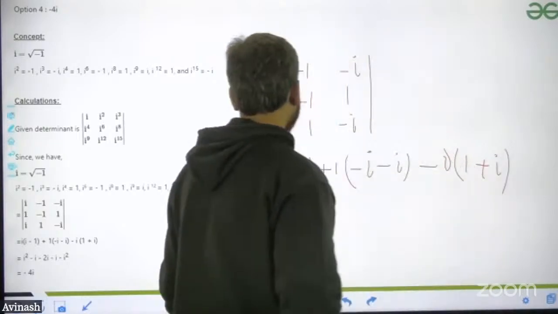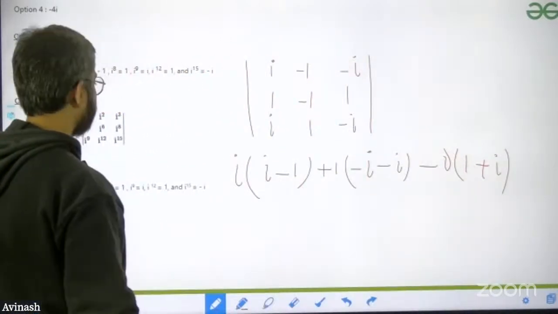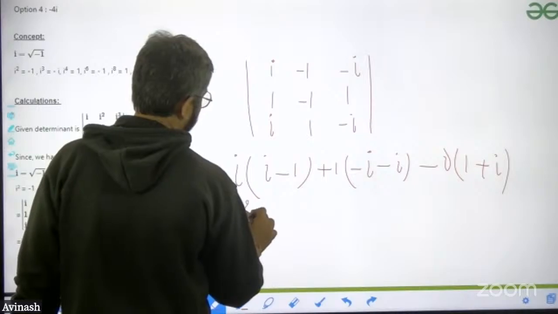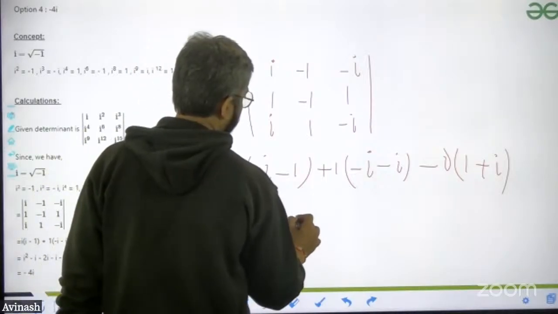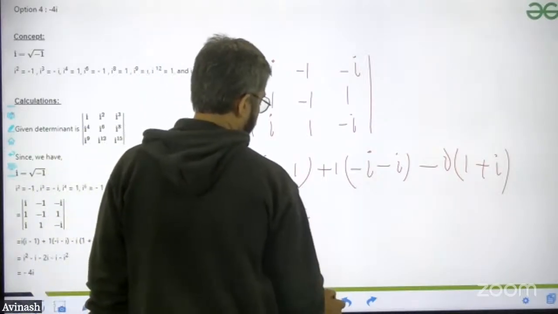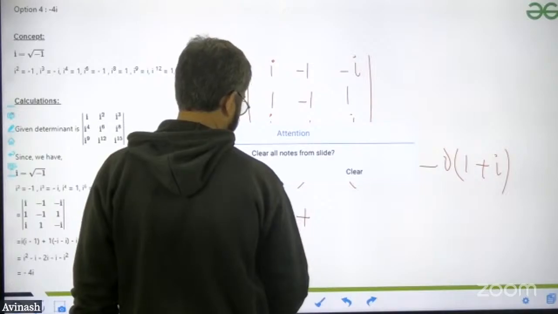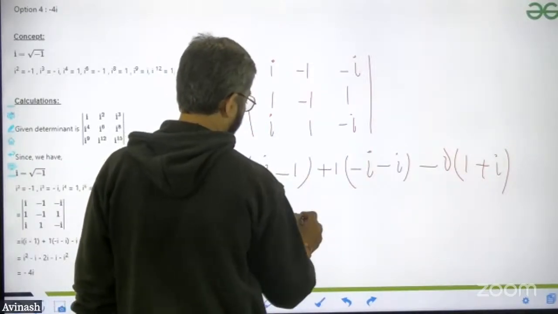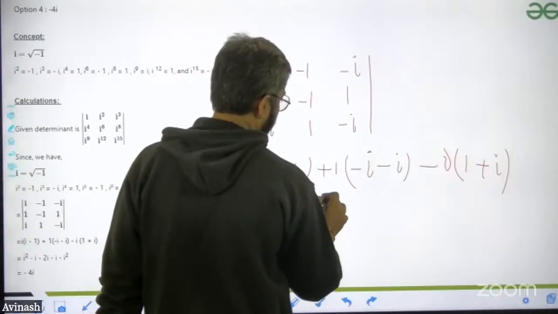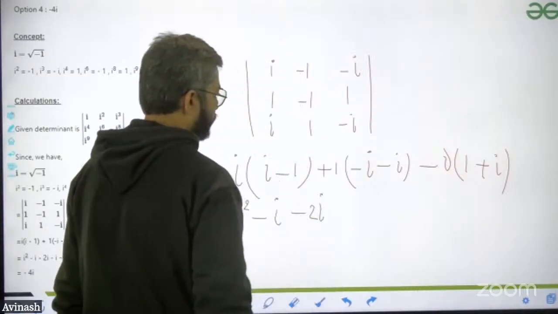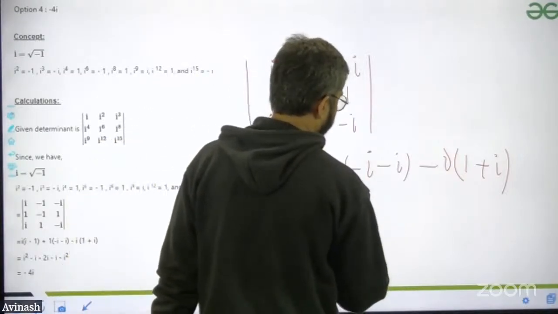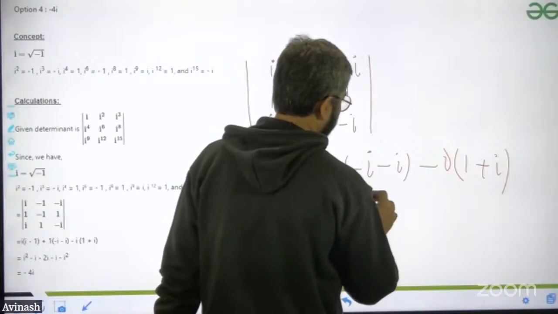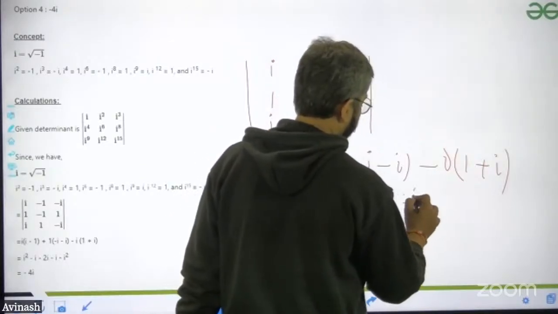Solving this part, this will give you i squared minus i squared minus i, minus 2i. And this will be i into 1, that would be minus i minus i squared.